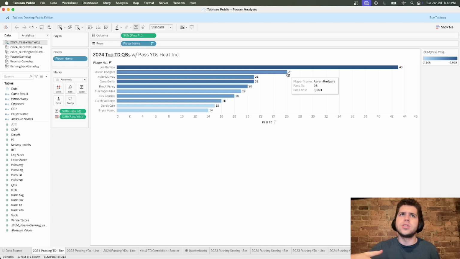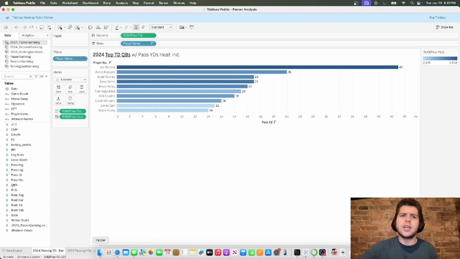But this should tip you off that this doesn't really look right, because if Joe Burrow got 43 touchdowns in a season and the next best person got 26, Joe Burrow would probably be worth a ton of money. So this should tip you off that this doesn't really make sense in the code.